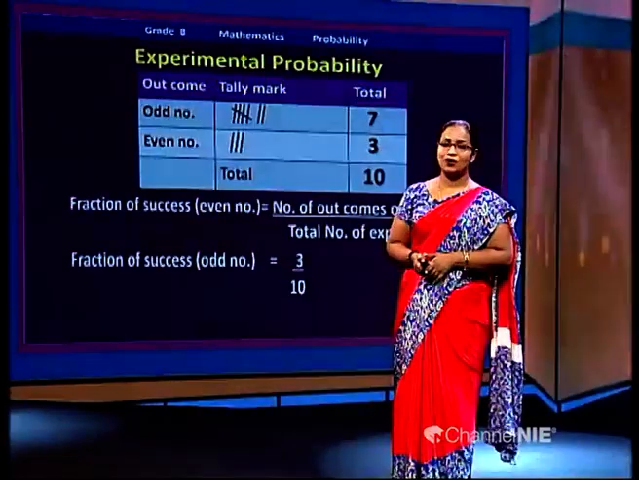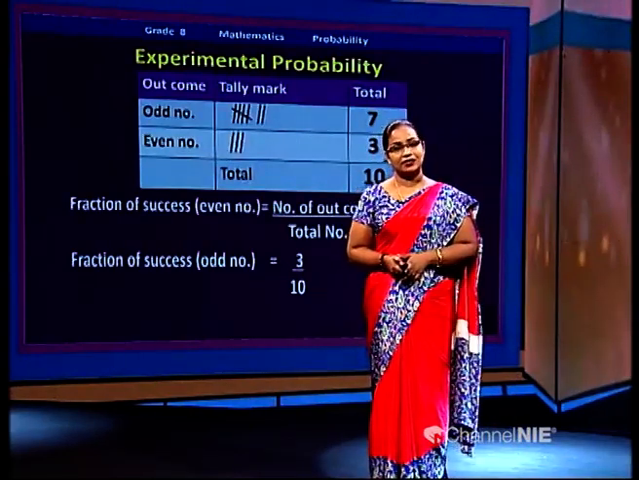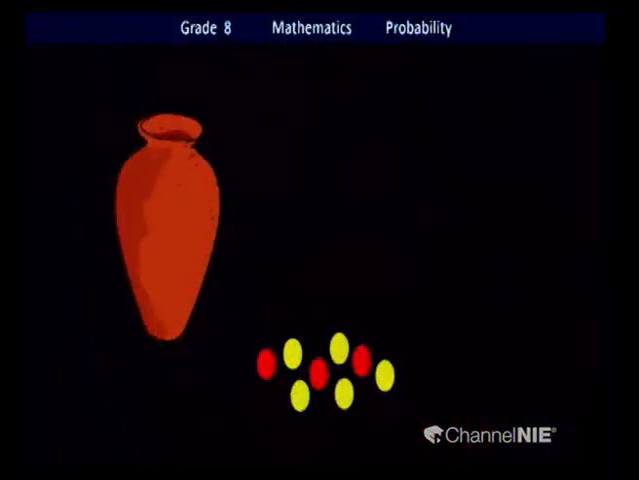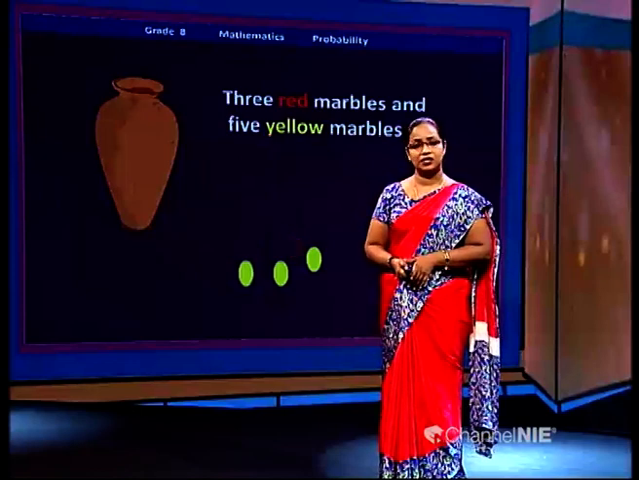Good. So, now you have a clear idea about experimental probability and theoretical probability. I am looking forward to doing another experiment or another example to explain these two concepts. We'll move fast. Can you see? Oh, there is a pot. Can you see some marbles there? How many red marbles? 3. How many yellow marbles? 5. So, I am going to put them into the pot.